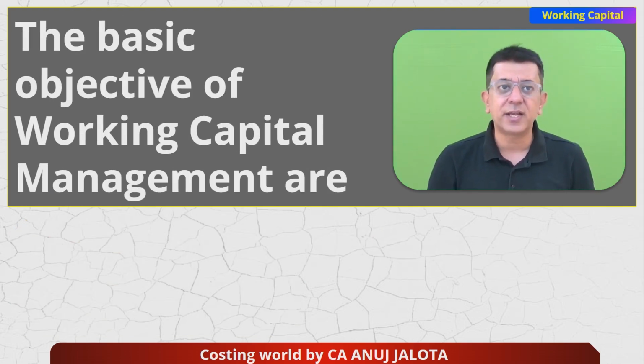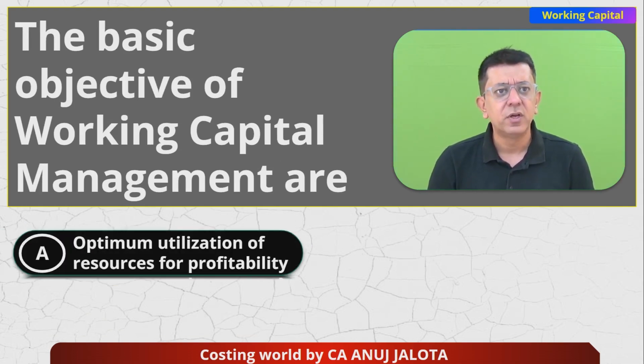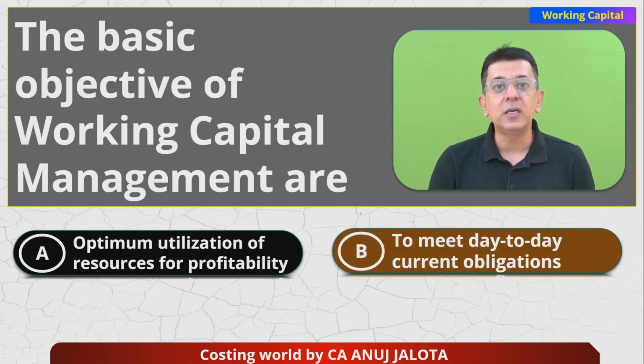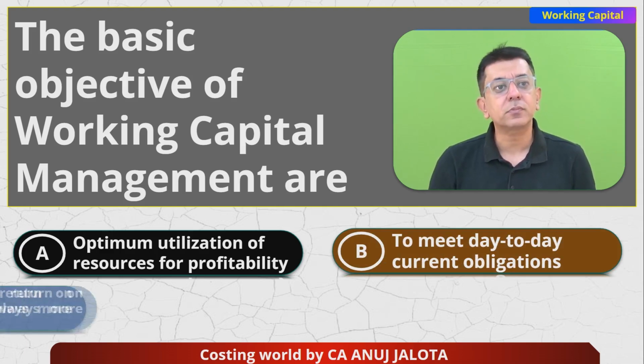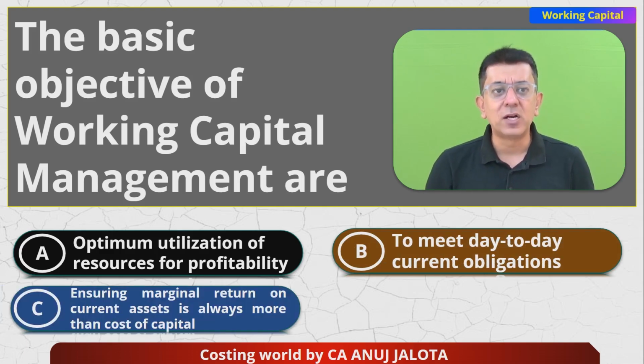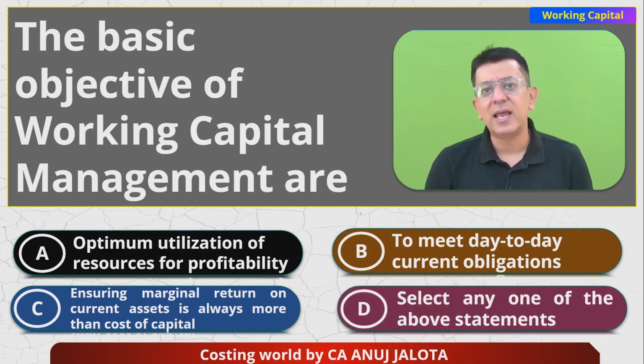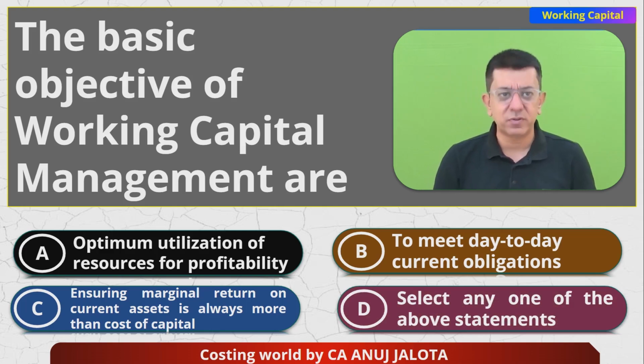The basic objective of working capital management is, okay, what's the basic objective? Here are the four options. First, optimum utilization of resources for profitability. Second, to meet day-to-day current obligations. Third, ensuring marginal return on current assets is always more than the cost of capital. And lastly, select any one of the above statements.